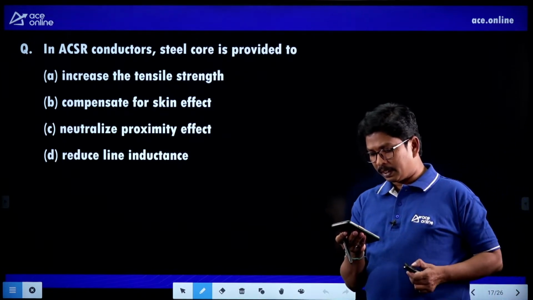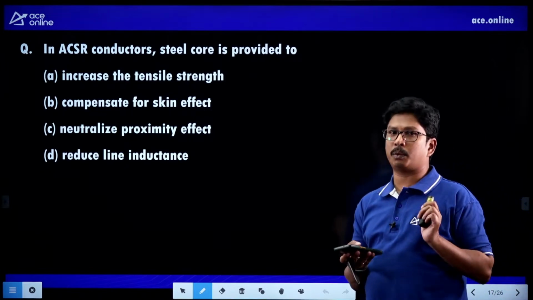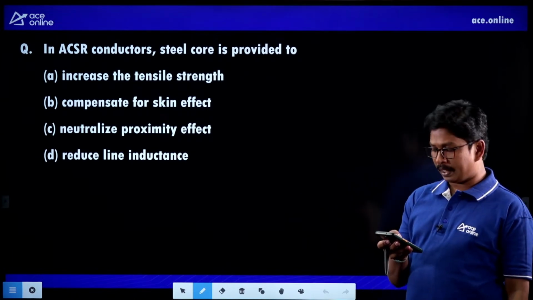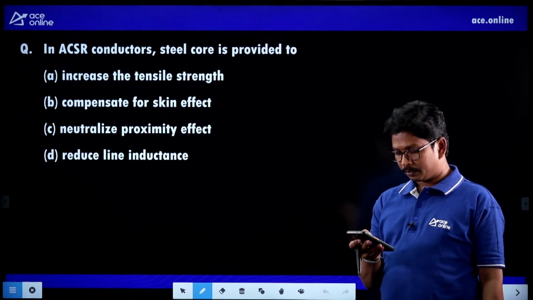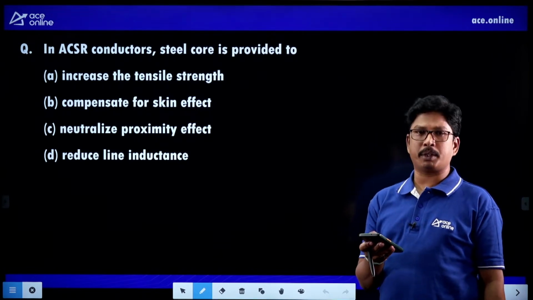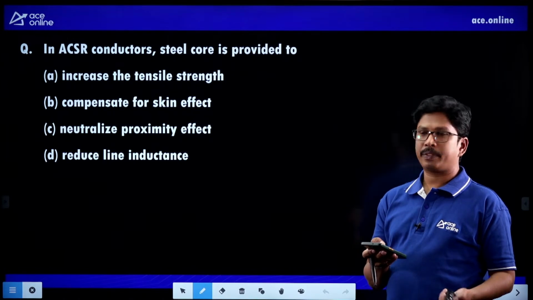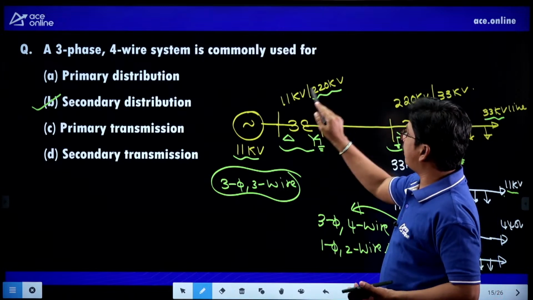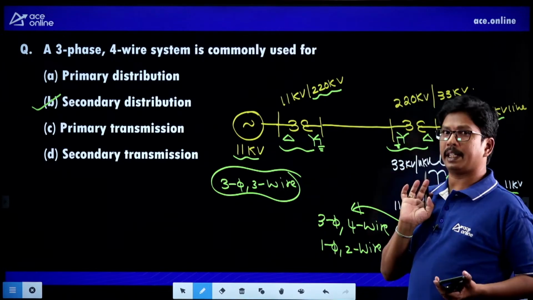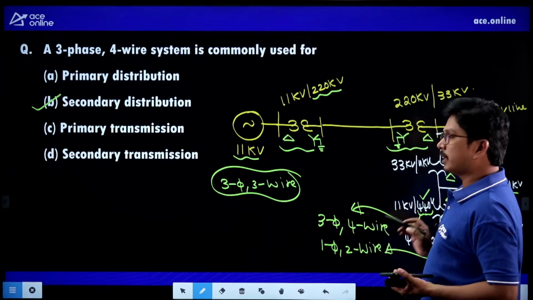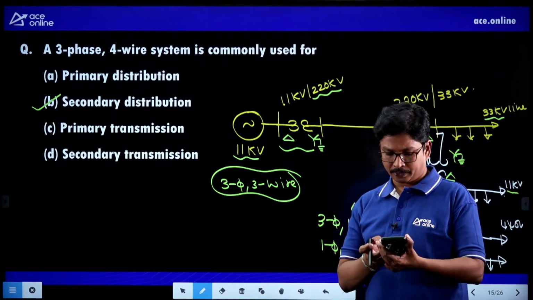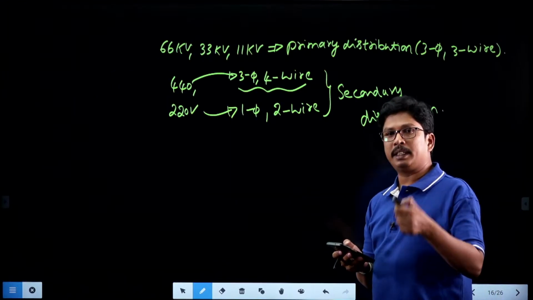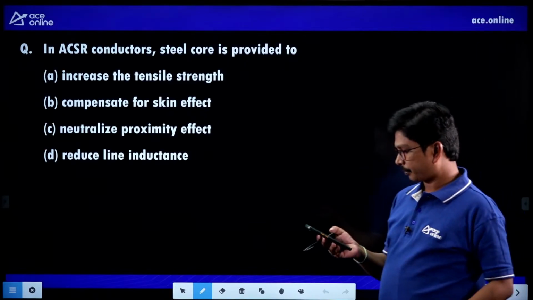Yeah, 66 kV is a transmission voltage as well as a distribution voltage. 66 kV is a transmission voltage level, so we can distribute also. We can transmit as well as distribute. 33 kV we can transmit. Just check here, students. Suppose this transmission is 11 kV, 33 kV, we are transmitting only in 33 kV, right? But we are having 66 kV distribution voltage levels also, right? No need to confuse. 66 kV comes in transmission as well as in distribution, both.